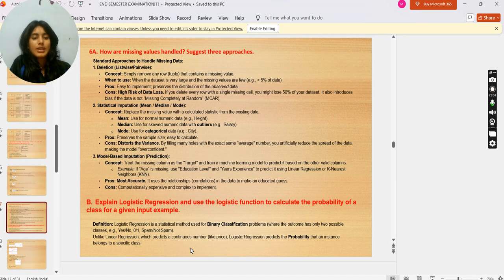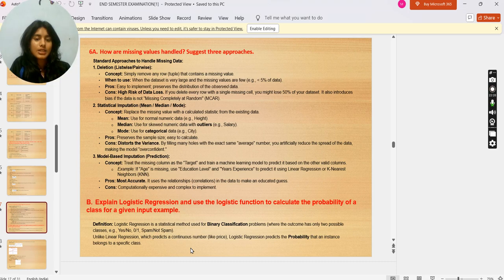Cons: distorts the variance by filling many holes with the exact same average number. You artificially reduce the spread of the data, making the model overconfident. Model based imputation, prediction. Concept is to treat the missing column as the target and train a machine learning model to predict it based on the other valid columns.